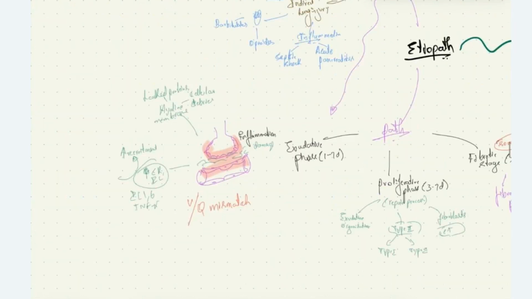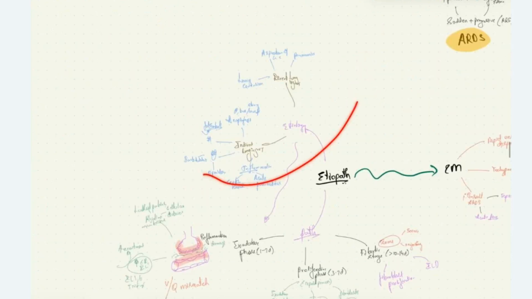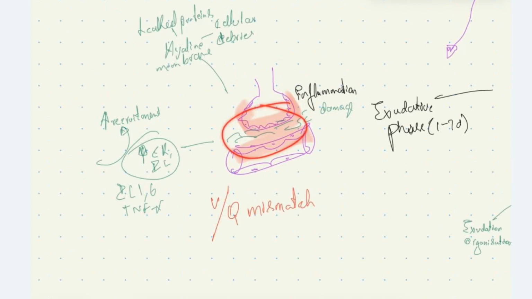In the exudative phase, following the primary insult, there will be inflammation involving the alveolar epithelium and capillary endothelium. This inflammation will cause exudation, the leakage of proteins into the alveoli. The leaked proteins and cellular debris inside the alveoli will form a hyaline membrane.